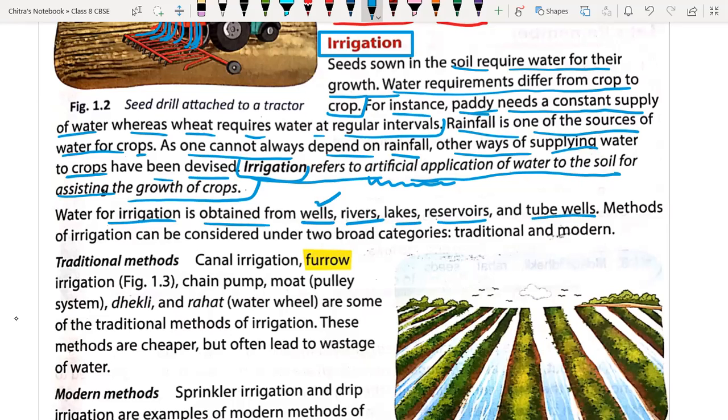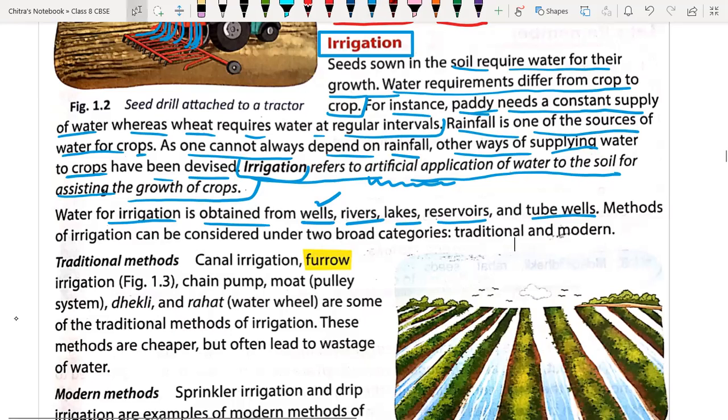Yes, beta. Sir, I have two doubts, sir. What are reservoirs? The blue color underline, sir. Beside lakes. Reservoir like dam. Water reservoir like dam.